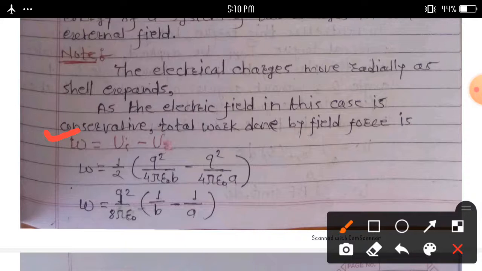Then the total work done by the field force is given by W is equal to U suffix i minus U suffix f.